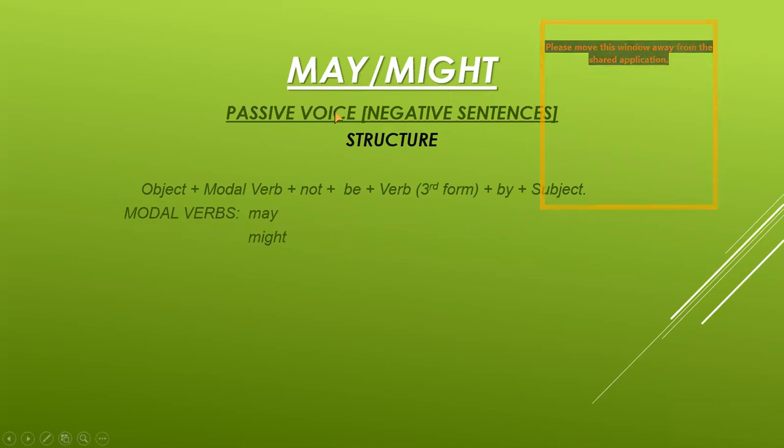Now I am showing you the structures for the passive voice in negative sentences. Negative sentence means there must be a word not in the sentence. Now for passive voice, object comes first and subject must be placed at the end. So we start the structure with the object plus modal verb plus not plus be, which is the helping verb, plus verb third form, plus by, plus subject, full stop. Now remember that not is always placed after the modal verb and by is always placed before the subject. The modal verbs we are discussing here are may and might.